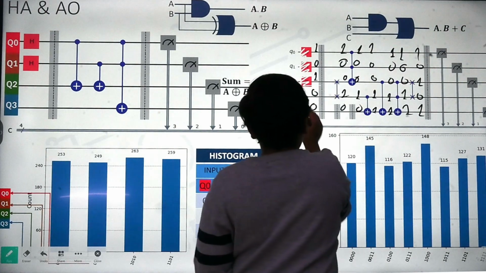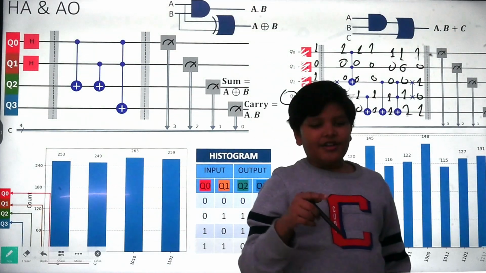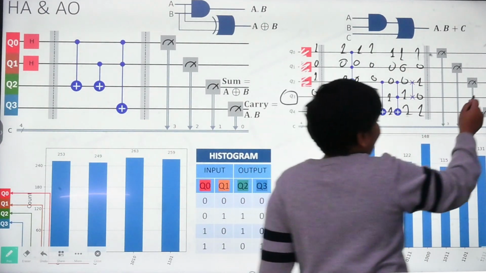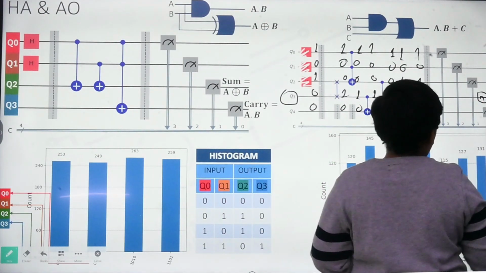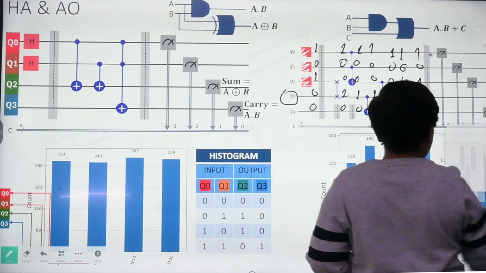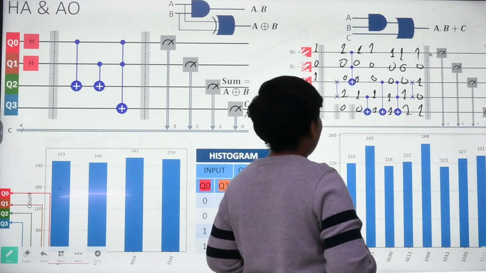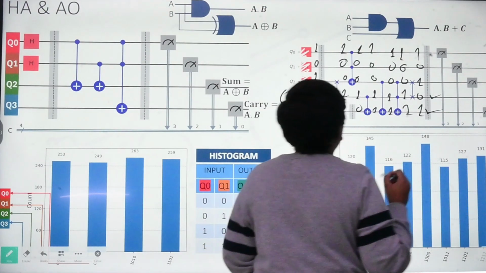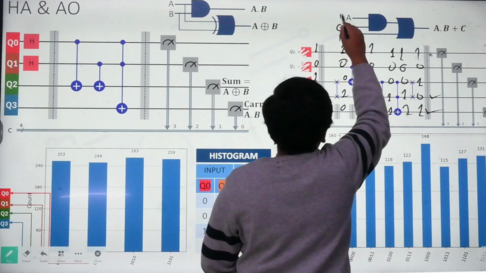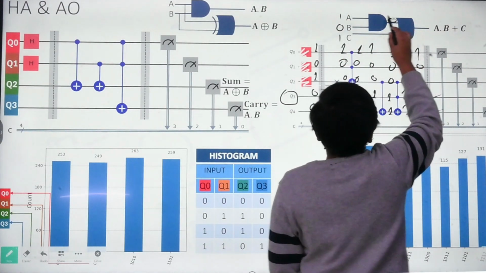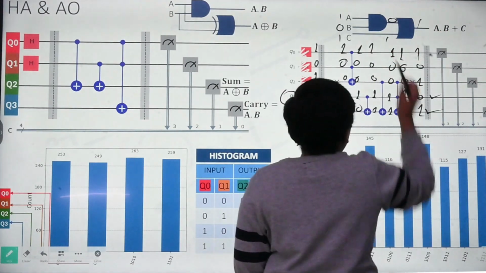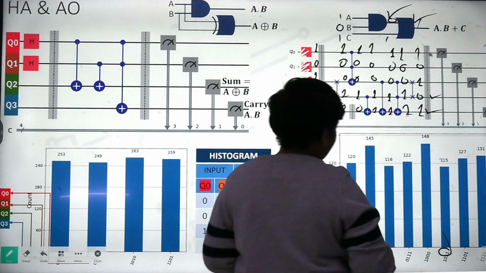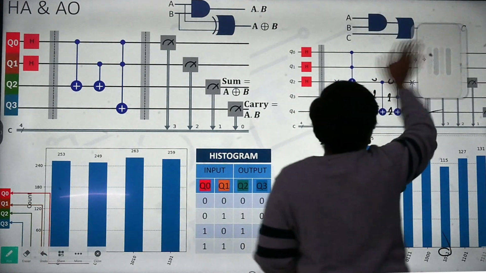This qubit number 3, since we cannot destroy quantum information, we had to add it as the intermediate step right here. So we will also be checking that, even though I did not measure it. This line thing is called a measurement gate. It just measures it into a 0 or a 1. So let's see what happens. We got the answer output as 1 and the intermediate step is 0. Now let's see what happens here. 1, 0, 1. 0, 1 goes in here, it becomes 0. 1 goes in here, it becomes 1. So 0 is the intermediate step and 1 is the final output, which we also got from here because of quantum parallelism. So yay, we were right.